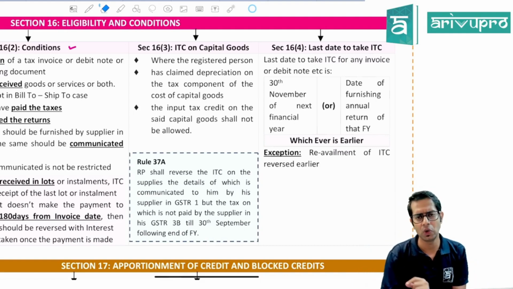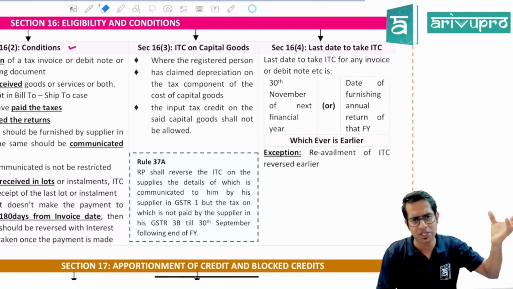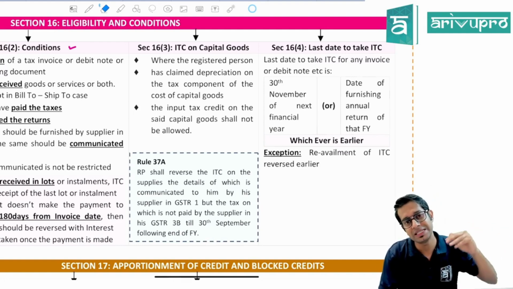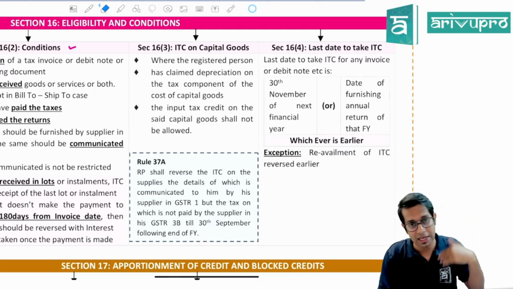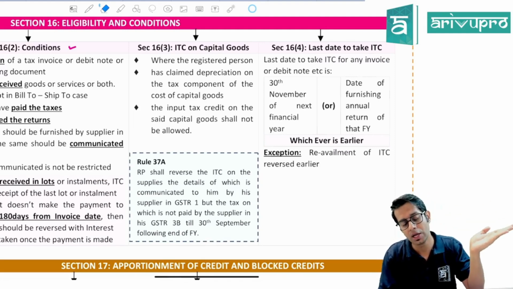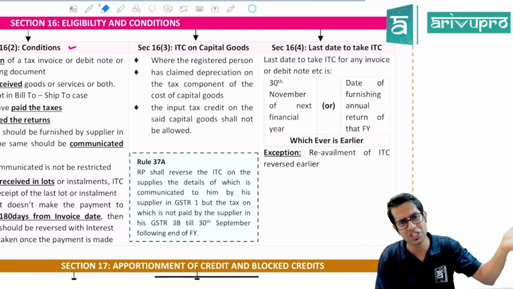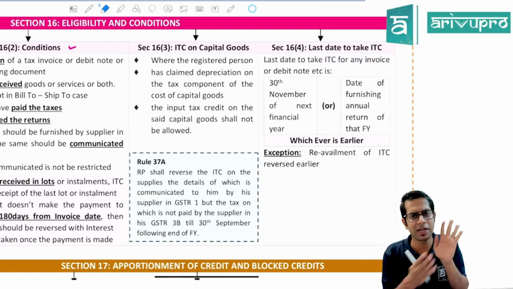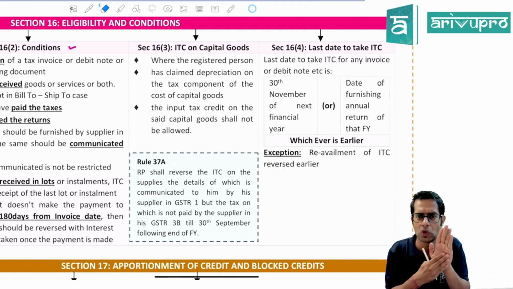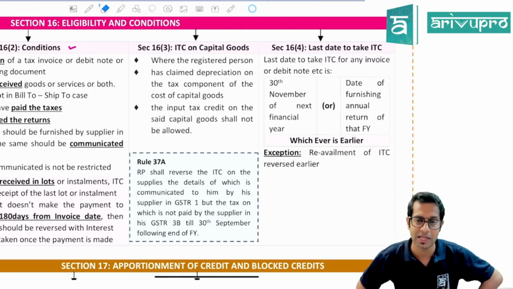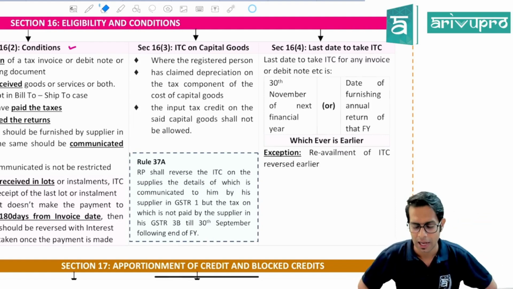What people were doing was, say I make purchases from someone. That person from whom I'm purchasing, he used to file his GSTR1, but he was not making the payment of taxes by filing GSTR3B. Now, because of that reason, what is happening, sir? Since he filed his GSTR1, the details were communicated to me in my GSTR2A and 2B. Based on that, I would have taken input tax credit. But that fellow has not paid the taxes at all. He has not filed his 3B at all. He has not paid the taxes at all.